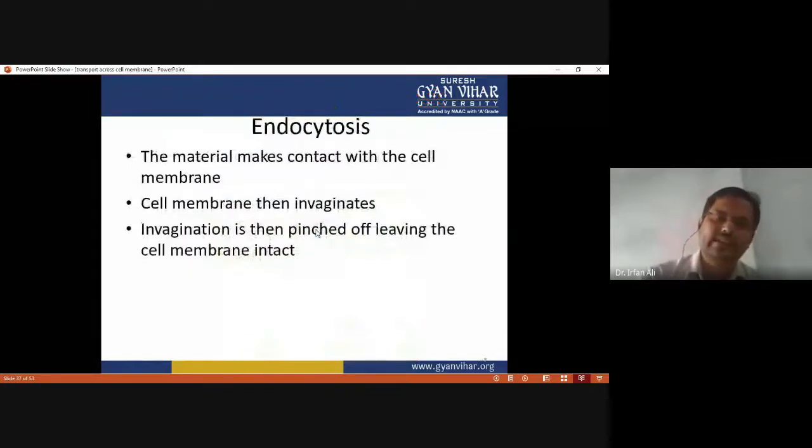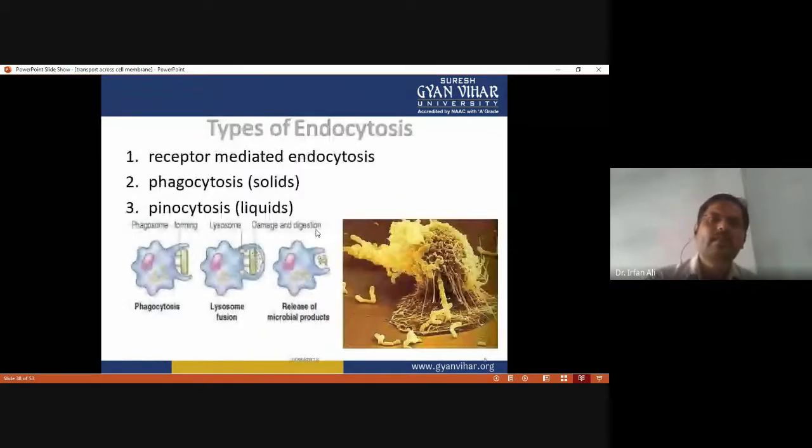And in endocytosis, the material makes contact with the cell membrane, and the cell membrane then invaginates. The invagination is then pinched off, leaving the cell membrane intact, and forms vesicles. Types of endocytosis are receptor mediated endocytosis, phagocytosis, that is engulfment of solid particles, and pinocytosis, that is engulfment of liquid particles.